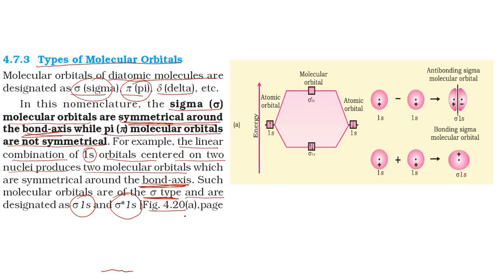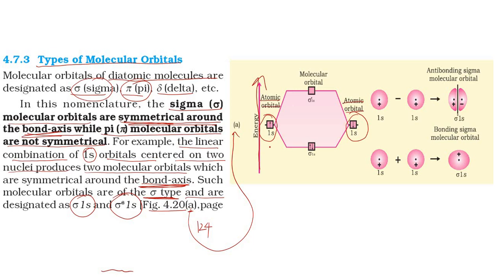Figure 4.20a, page number 124 in the NCERT textbook. You can see the energy axis here. This is a 1s orbital of a hydrogen atom, and this is another 1s orbital of a hydrogen atom. These are atomic orbitals.